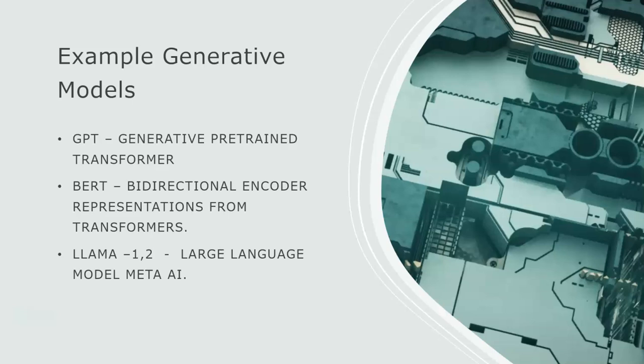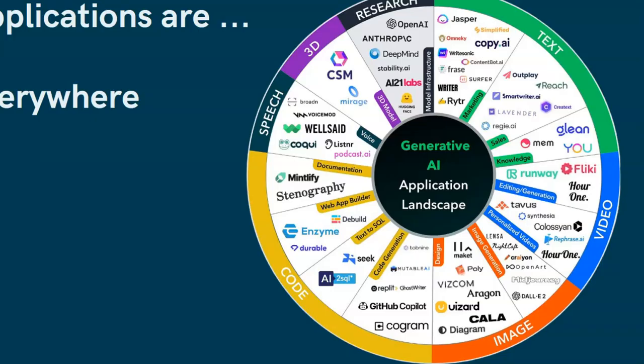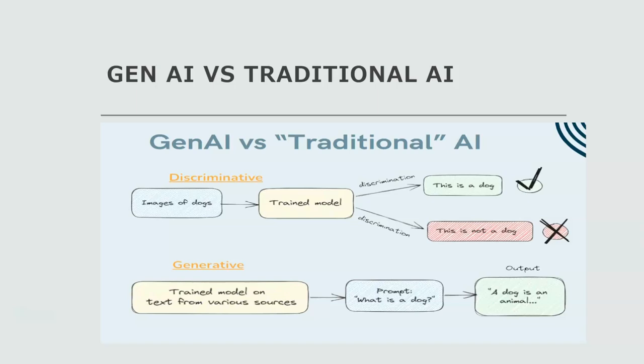They are GPT, which in its full form is called Generative Pre-trained Transformer, and BERT, which is called Bidirectional Encoder Representations from Transformers. And the third is Llama 1 and 2, that is Large Language Model Meta AI. So Meta has been developing Llama 1 and 2. And these are the applications using generative AI. There are many applications like Jasper, Flyte, etc. And of course, some of the applications that you might be using in your daily life.